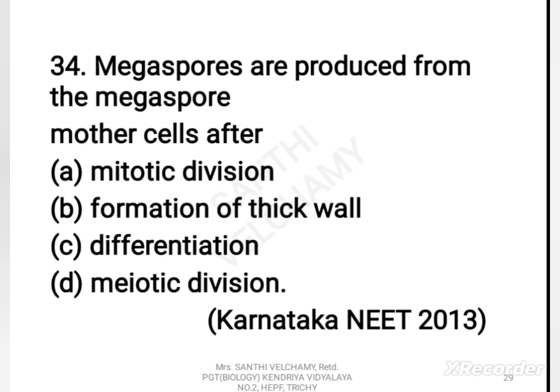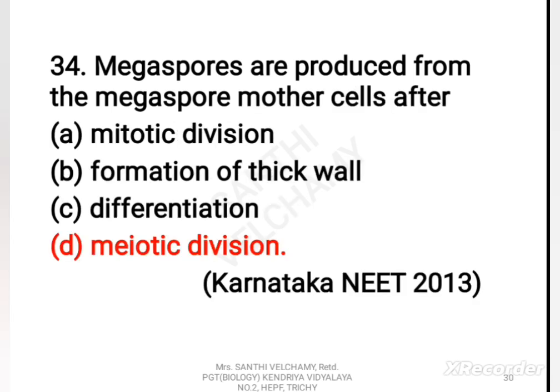Now the next question. Megaspores are produced from the megaspore mother cells after: A. Mitotic division, B. Formation of thick wall, C. Differentiation, D. Meiotic division. The correct answer is D, meiotic division. In angiosperms, megasporogenesis, genesis meaning formation, is the formation of megaspores by the meiotic divisions of diploid megaspore mother cells. So, megasporogenesis takes place in the ovule.